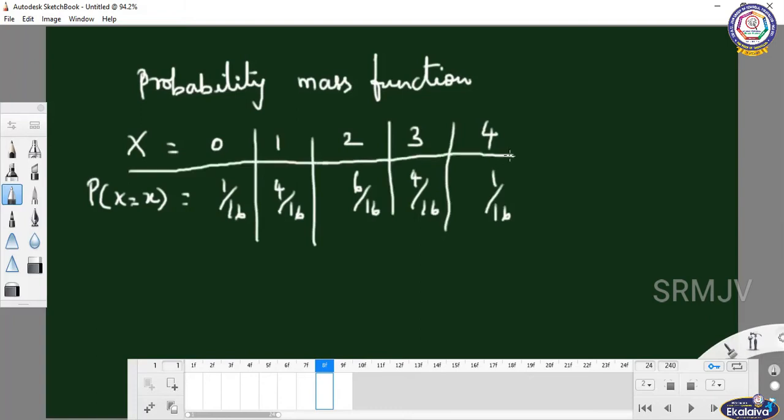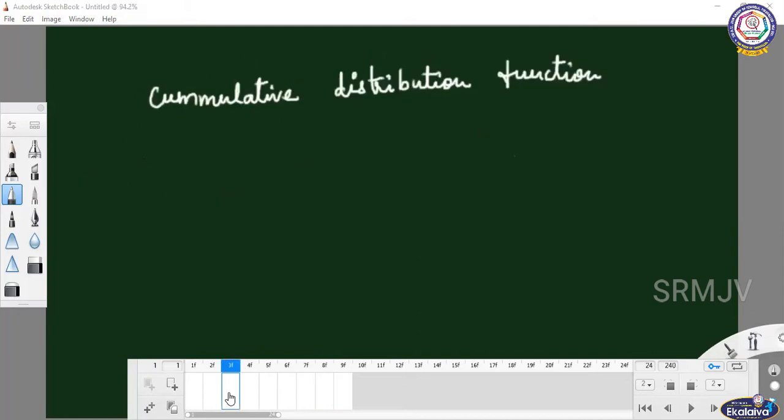Now you move on to the cumulative distribution function. What is the cumulative distribution function? You add the values of the probability mass function. x can take the values 0, 1, 2, 3 and 4.